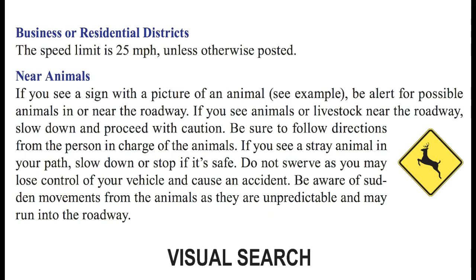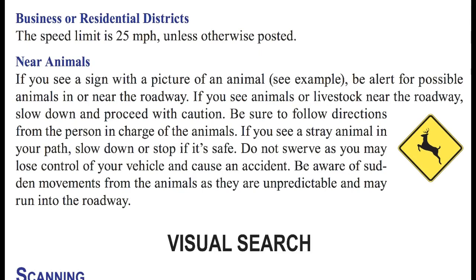If you see a stray animal in your path, slow down or stop if it's safe. Do not swerve, as you may lose control of your vehicle and cause an accident. Be aware of sudden movements from the animals as they are unpredictable and may run into the roadway.